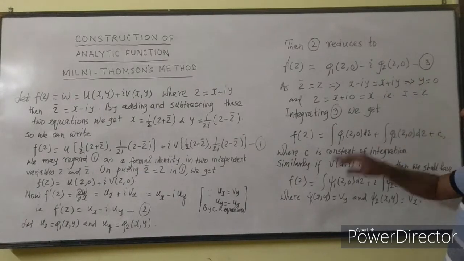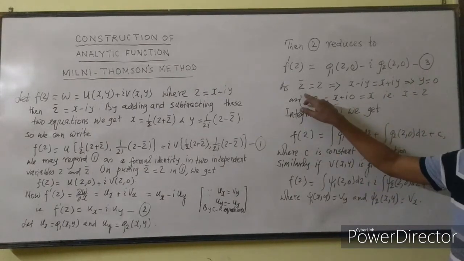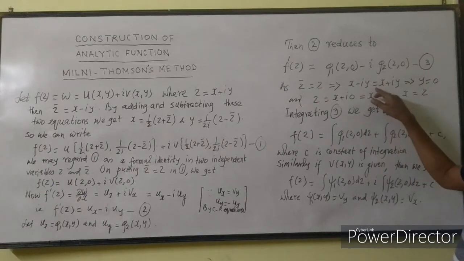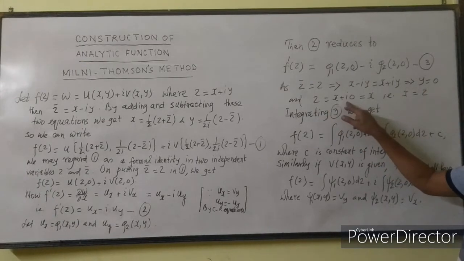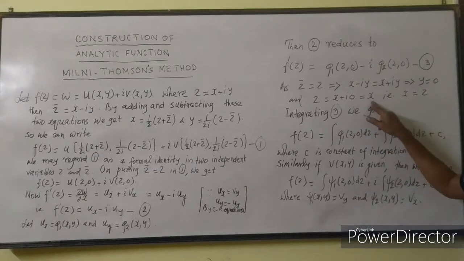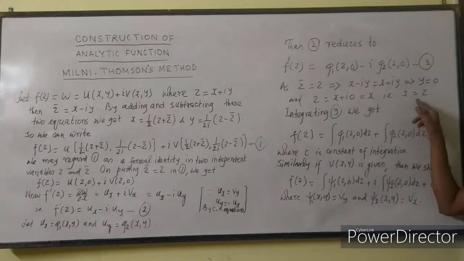So what is equation number 3? As z̄ = z, this implies x - iy = x + iy, and this implies y = 0 and z = x + iy. Now y is 0, so this is x + i times 0, that is equal to x. Sorry, x is equal to z.